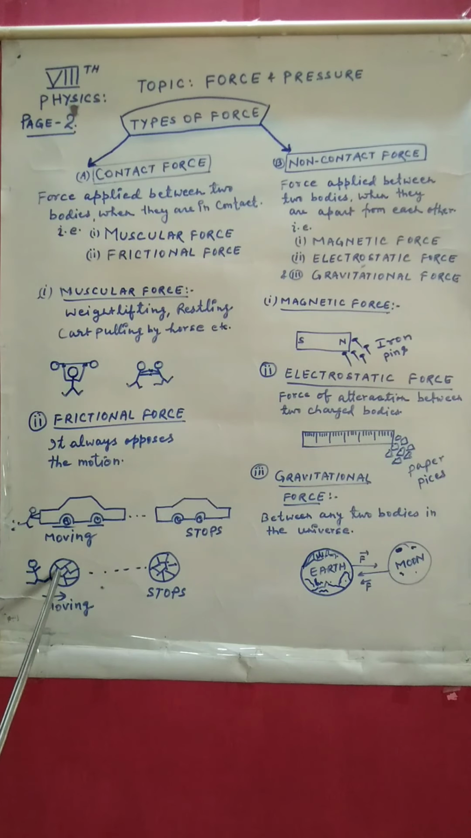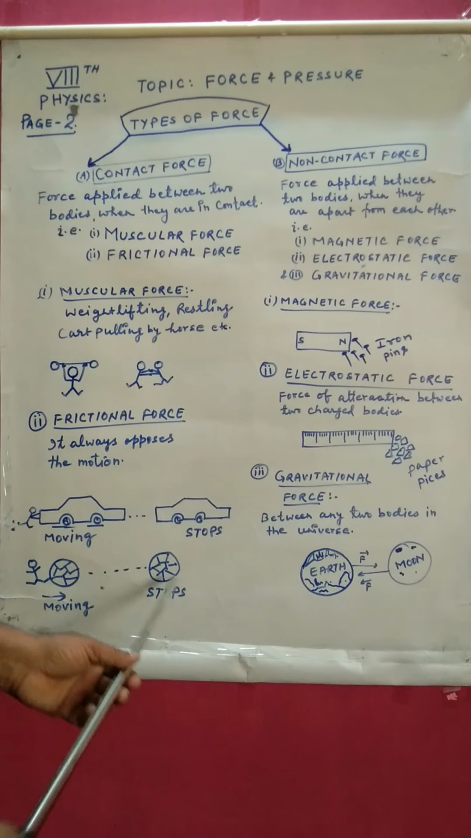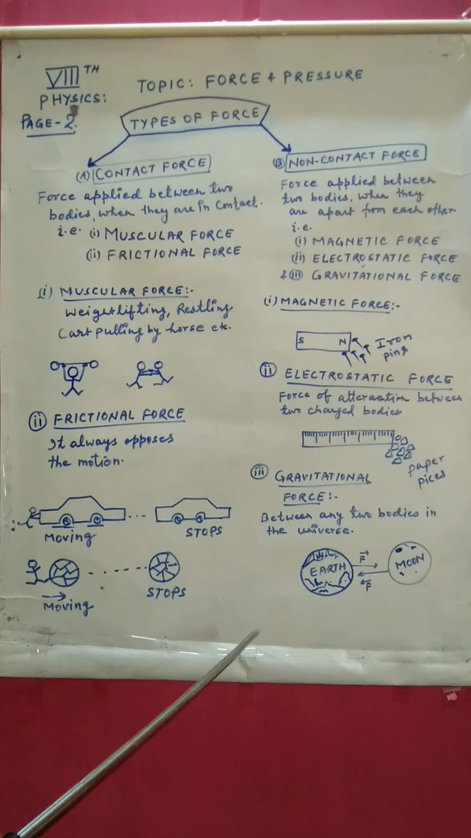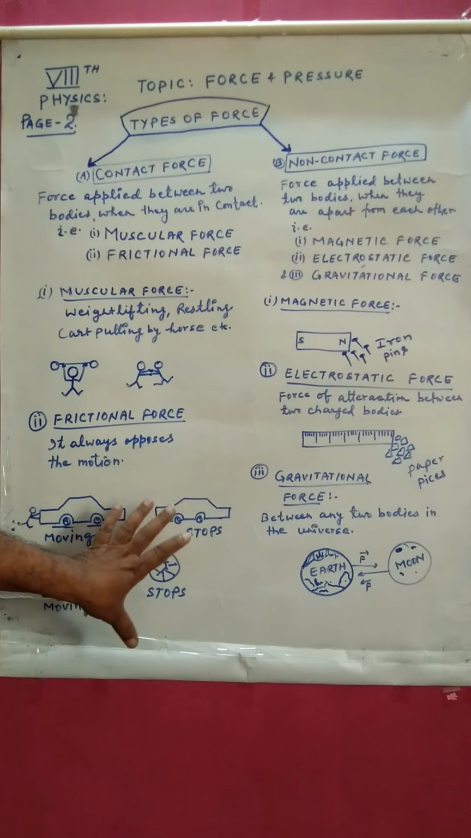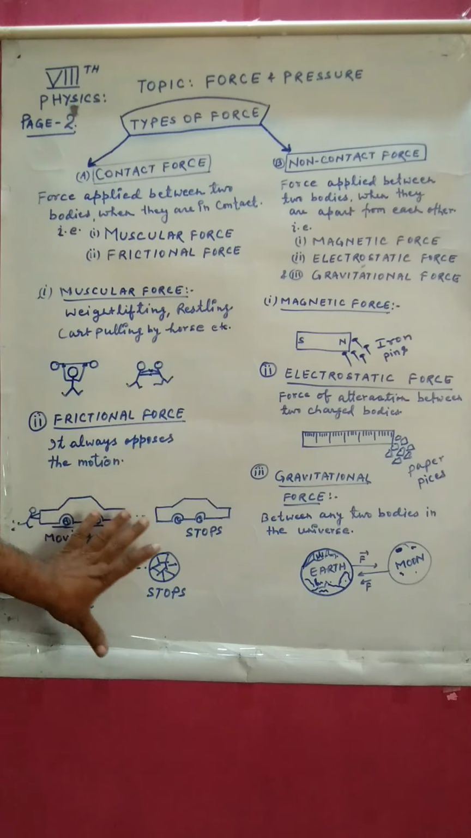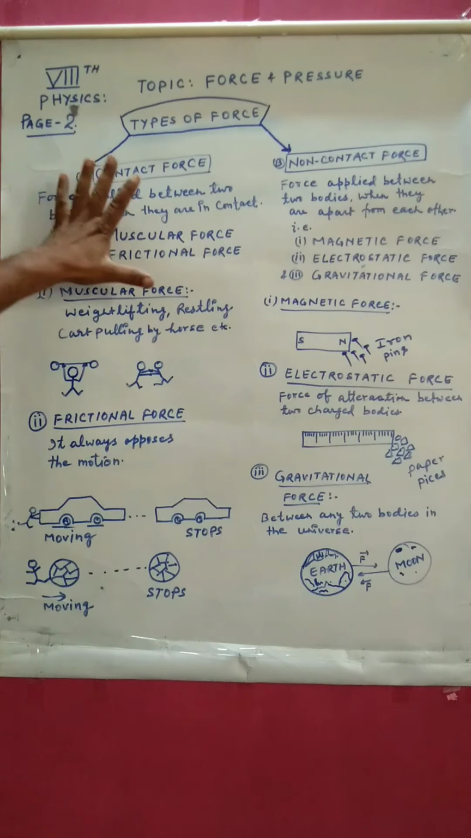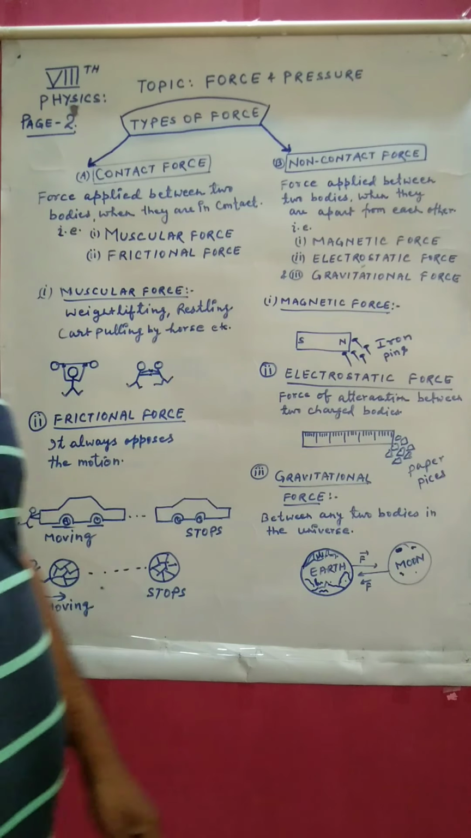Second, you can see there is a ball. A boy is kicking the ball, it starts moving and it stops after a few seconds. How does it happen? Due to frictional force. The force applied by the surface itself to stop these objects. So this is contact force. Muscular force, frictional force, and their figures. Come to the next.